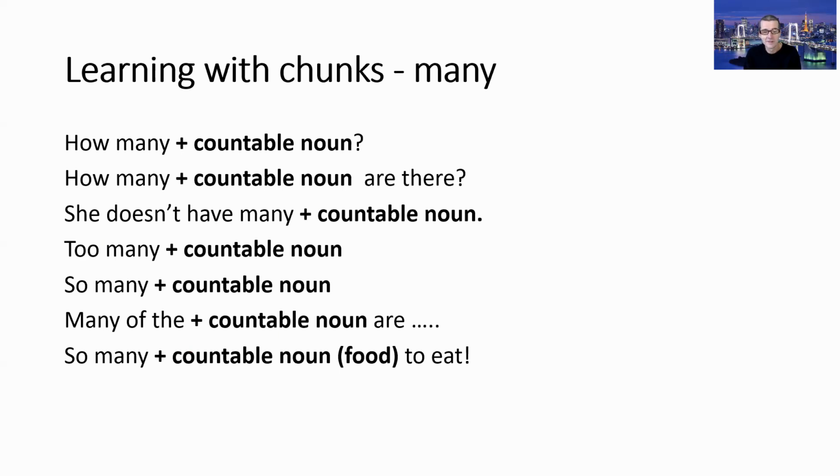Too many. So you can have too many apples, too many people, so many choices, so many people, many of the... So many of the apples are rotten. Many of the cars on the street are blue. And so many. And in this case, to eat, so many apples to eat.